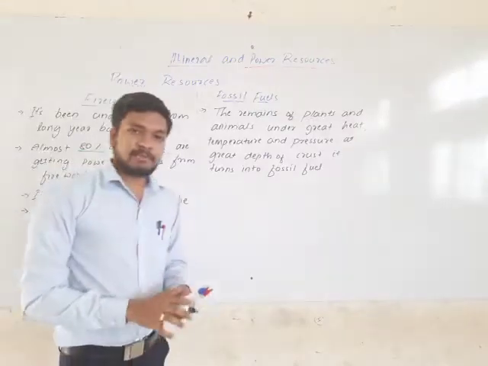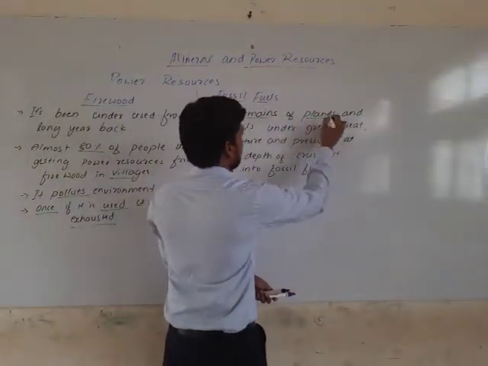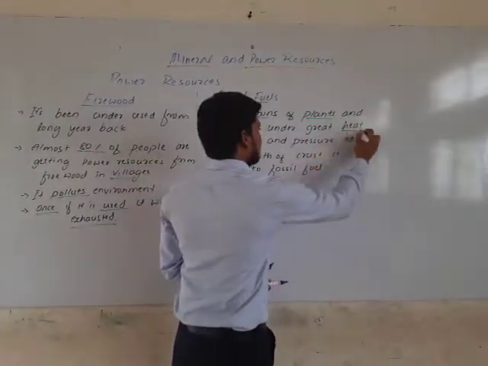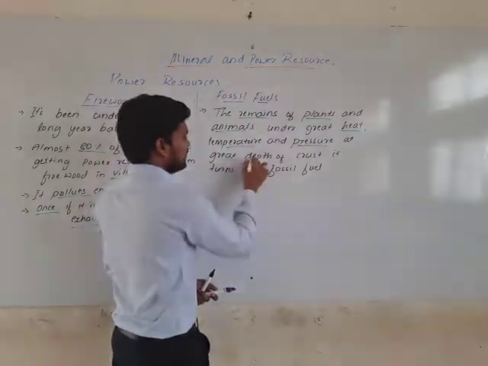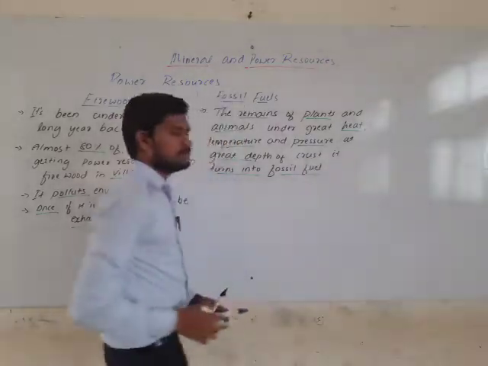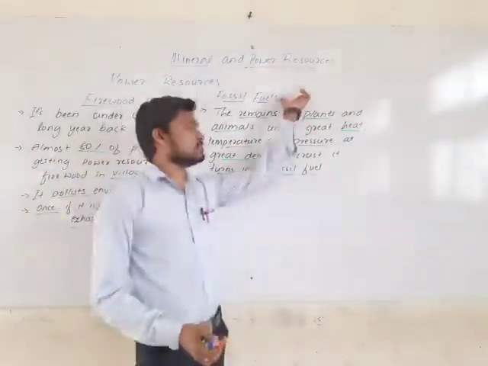So under great pressure, what are those? The remains of plants and animals, under great heat, temperature and pressure, in great depth, turn into fossil fuel. So that is the process of getting the fossil fuel.